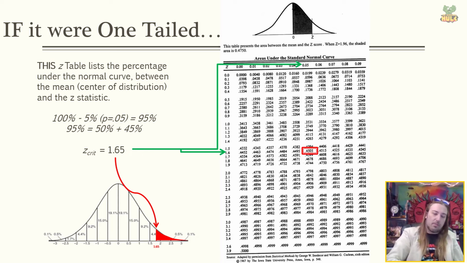If we were instead predicting that the average running time of Fooses would be faster, and thus a smaller number than the population average, then that prediction would predict sample mean minus population mean to produce a negative number. And so we'd want our z statistic to be on the negative side of the distribution to see if we fall far enough into that tail. So again, we'll go through that a few more times with other examples, but that's a sort of introduction to how we might do it if it were a one-tailed test.